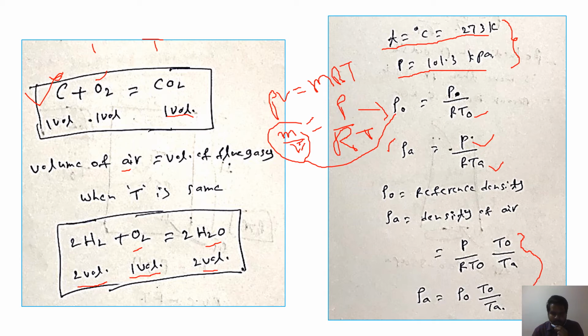If T naught cancels, it will be P by R TA, that is rho A. Now rho A we can write as P by R T naught, which is rho naught, so rho naught into T naught by TA. From this equation we can find the density of the air.